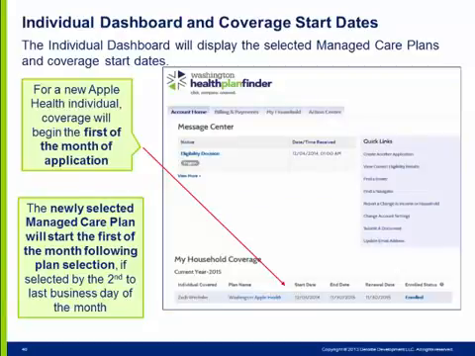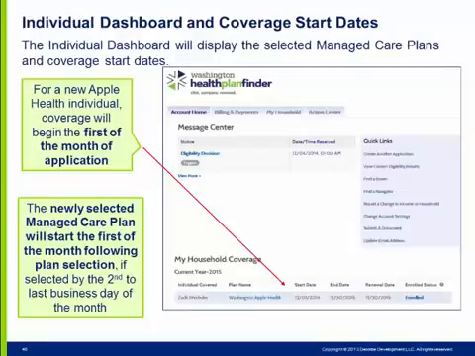For new individuals, the coverage start date rules go as follows. The individual will be covered by Apple Health starting the first of the month of application. The red arrow demonstrates that this example individual applied on December 4th, so he is covered starting on December 1st. The newly selected Apple Health Managed Care Plan will start the first of the month following plan selection, if selected by the second to last business day of the month.